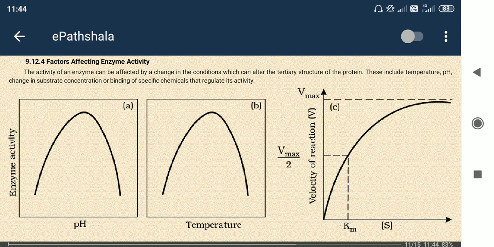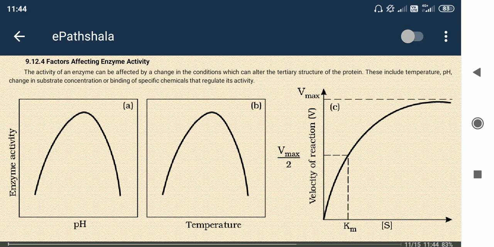You can imagine a vessel where a specific amount of enzyme is supplied. When we supply more substrate, that helps the enzyme to work more.